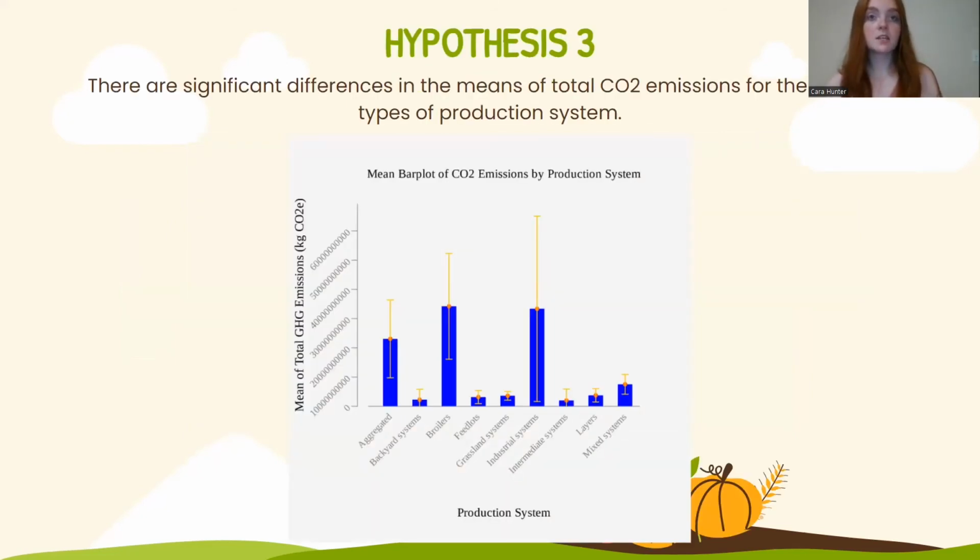Next, I posited that there are significant differences in the means of total CO2 emissions for the different types of production system. These figures show that there are significant differences present between the total CO2 emissions of different production systems. For instance, broilers release significantly more CO2 emissions than mixed systems and feedlots, or that's what it appears as based on the graph.